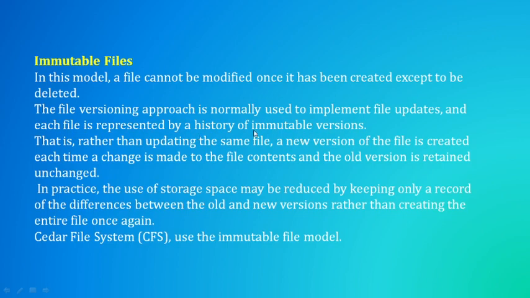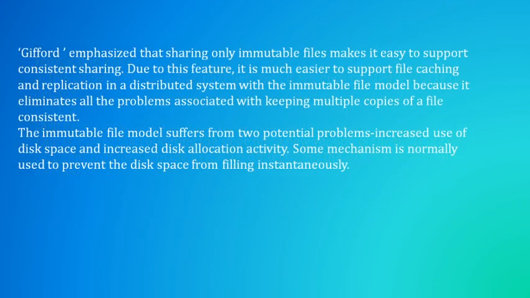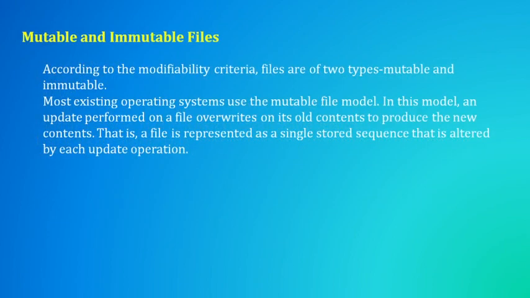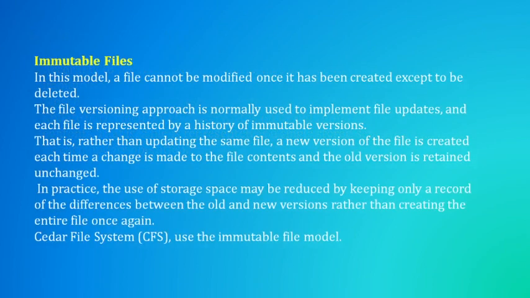So what we will do, we will maintain a separate file, a new version. A new version of the file is created each time a change is made to that file. In mutable files we are updating the same file, but here we are creating a new version of the file each time.